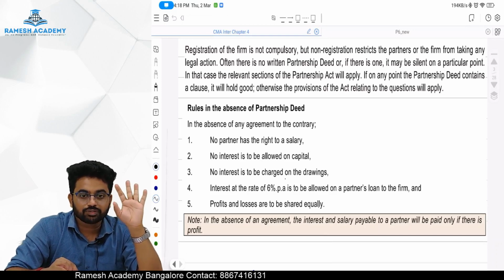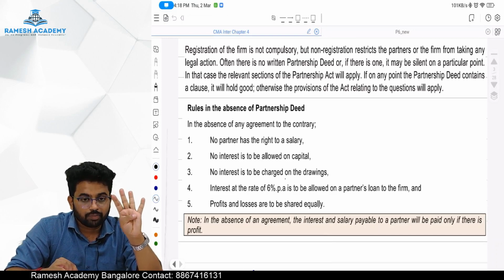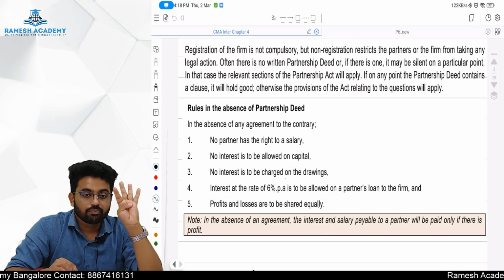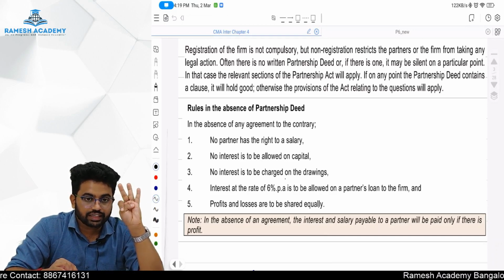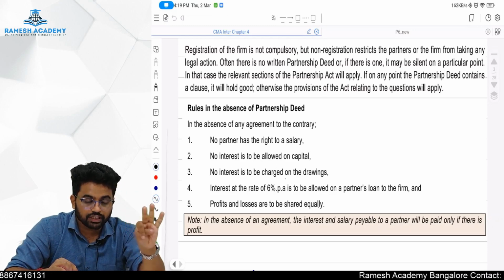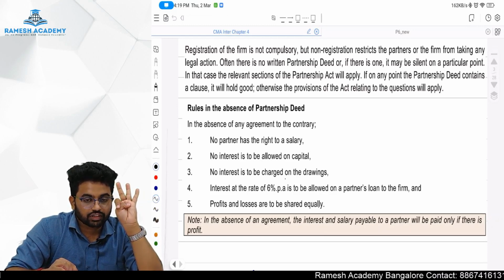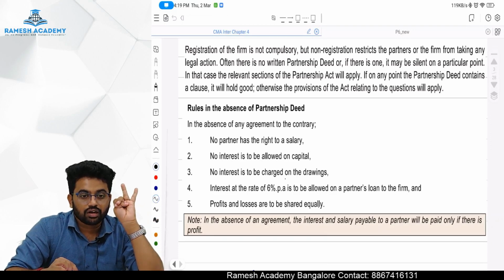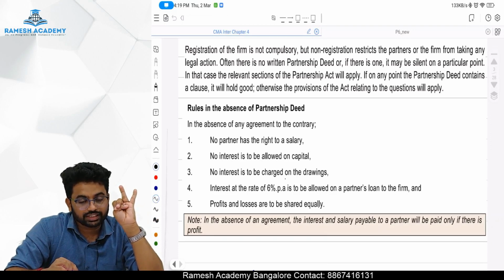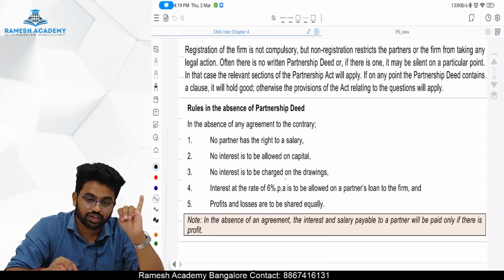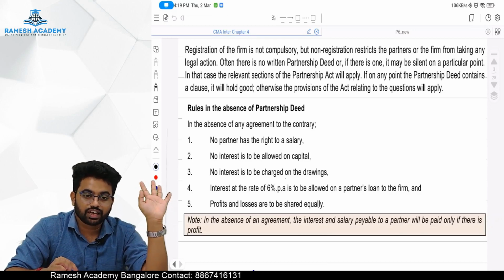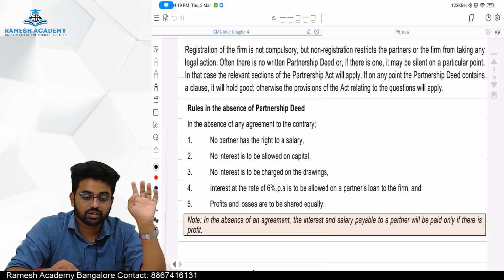When the partnership deed is not there, partners are not entitled to any salary or remuneration. Partners are not entitled to any interest on capital. We are not going to recover any interest on drawings. If the partner has given any loan, 6% per annum is the interest which we are going to pay him, and profits and losses will be shared equally among all the partners. Okay. One more thing.